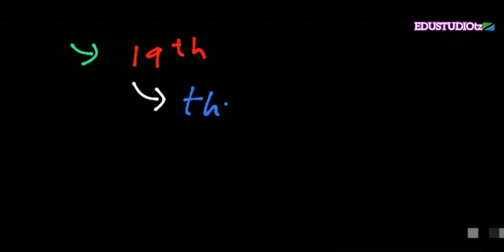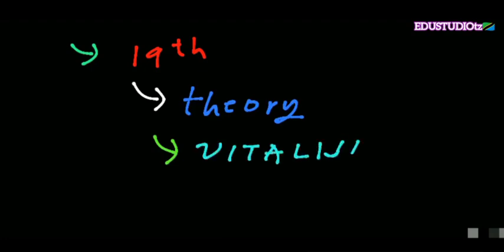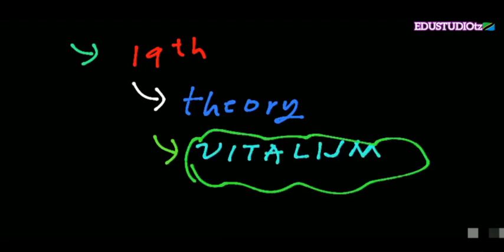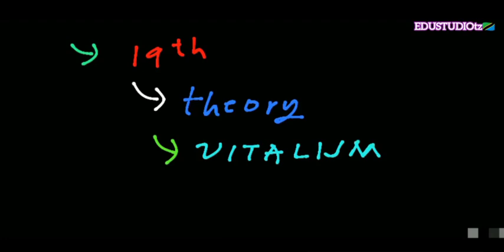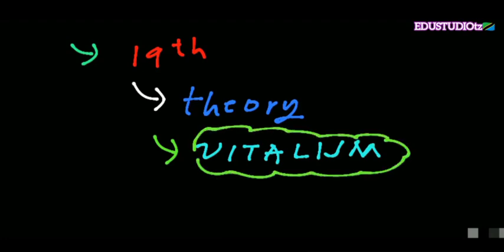Here is where the history starts. In the 19th century, there was a theory known as vitalism, which was held at that time. Of course, what does this vitalism mean?